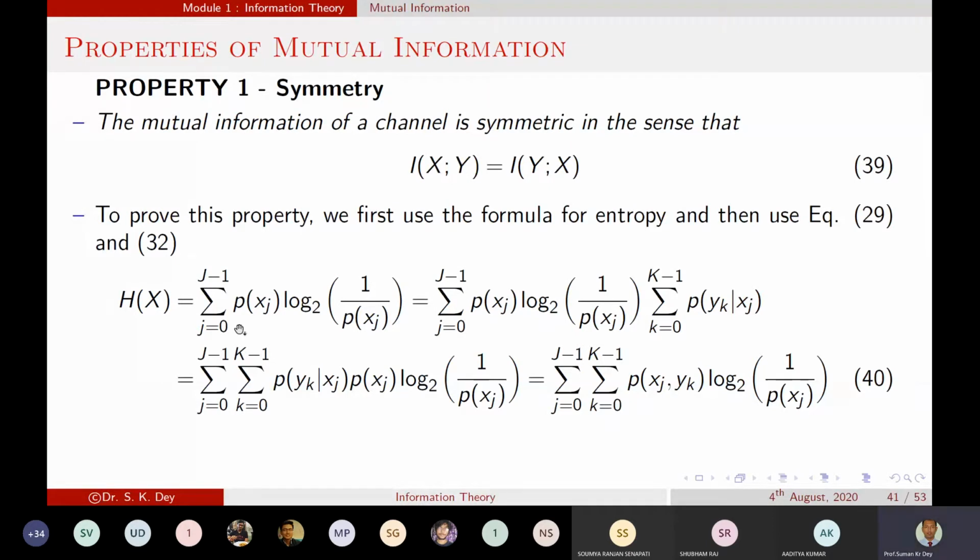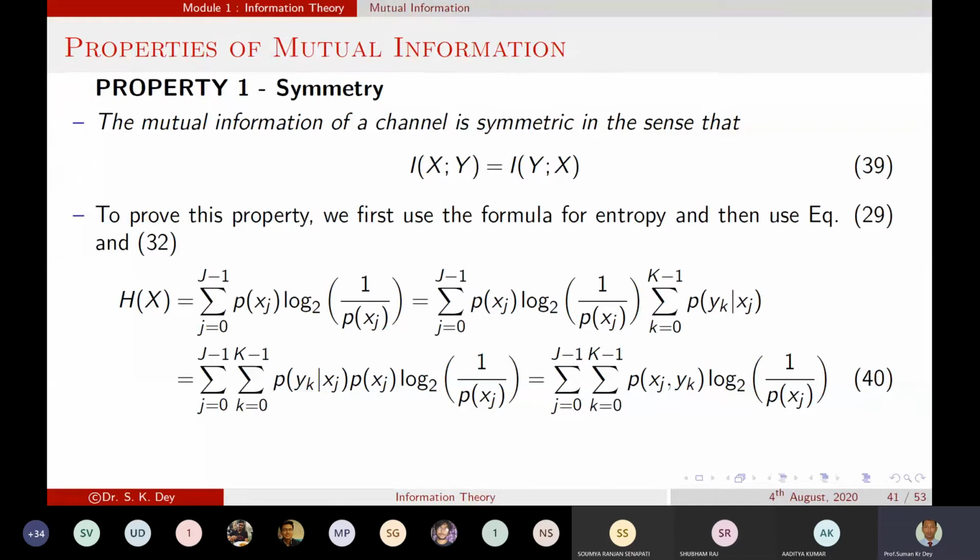Is there any doubt? The normal entropy H(X) is equal to the summation over j equal to 0 to J-1 of p(xj) times log base 2 of 1 over p(xj). Initially we have seen that this is the normal definition of the entropy.